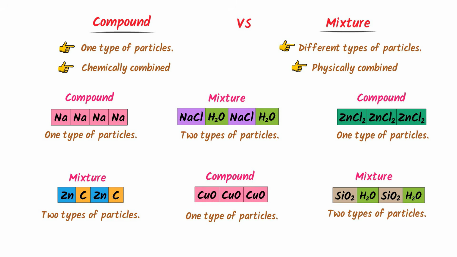Fifthly, it is a compound because it is made up of only one type of particles like copper oxide. Sixthly, it is a mixture because it is made up of two different types of particles like water particles H2O and sand particles silicon dioxide. Thus remember that compounds are pure substances and they are made up of one type of particles, while mixture are made up of different types of particles.